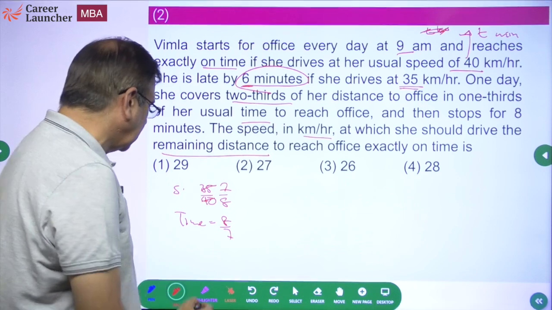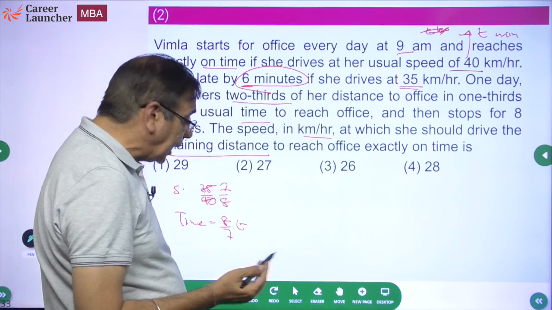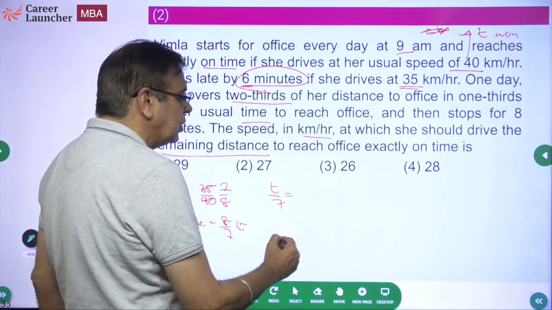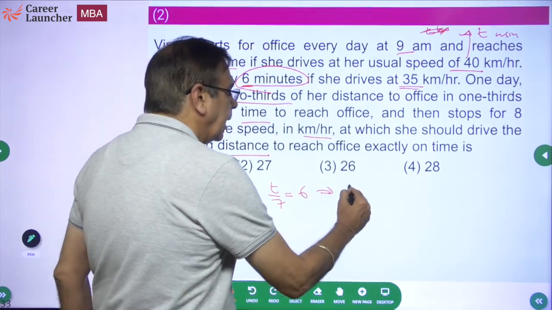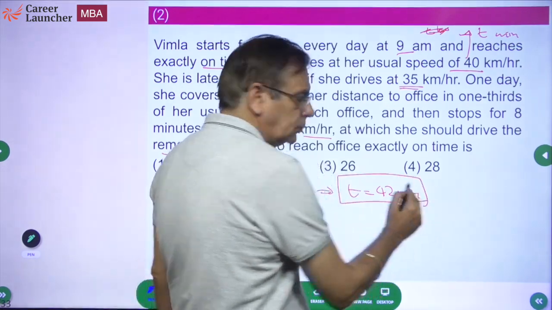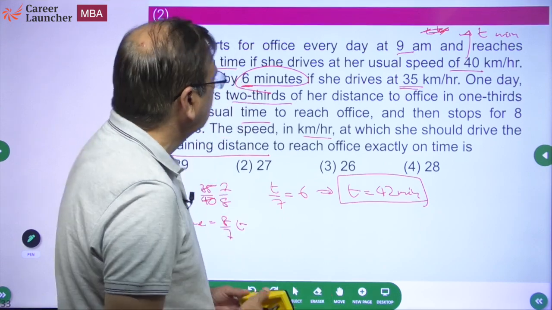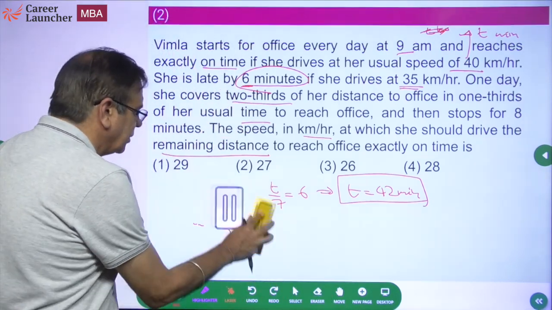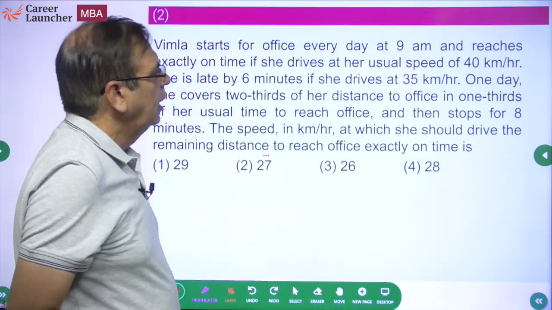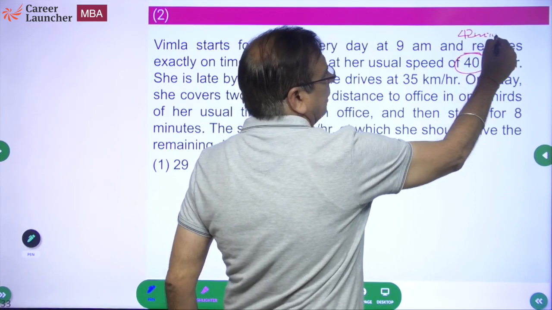If she was taking t minutes, now she'll take 8t by 7. So what is the extra time she's taking? 8t by 7 minus t, which is t by 7. The extra time t by 7 is 6 minutes, which implies earlier she was taking 42 minutes. Earlier she was taking 42 minutes to reach her destination at normal speed. Let me erase this because there's some lack of space. So right now, at a speed of 40 kilometers per hour, she takes 42 minutes to reach her destination.